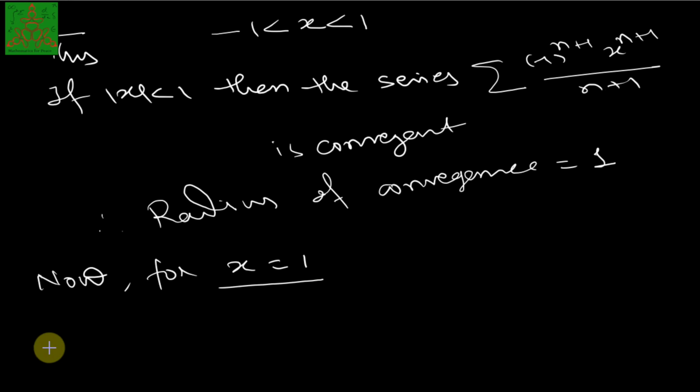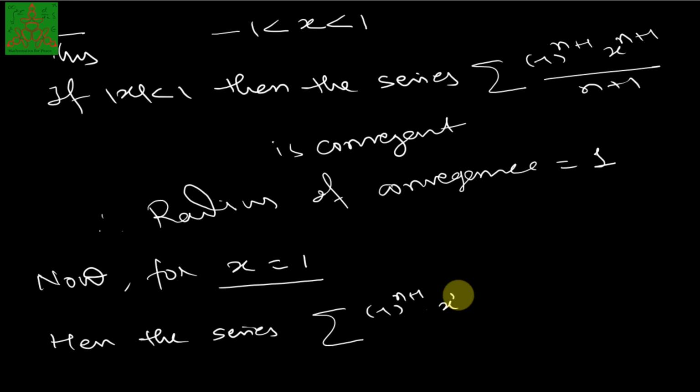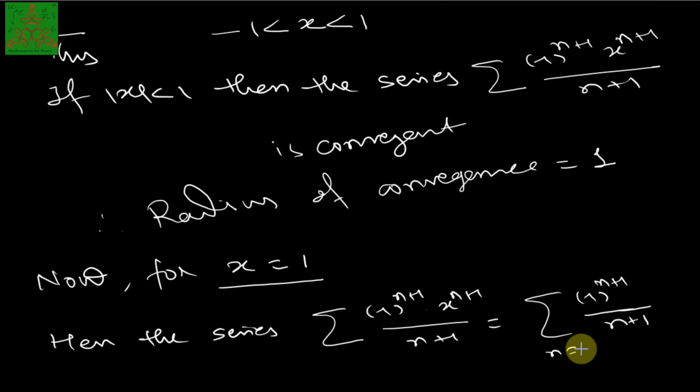Here the series summation (-1)^(n+1) x^(n+1)/(n+1) will convert to summation (-1)^(n+1)/(n+1), running from 1 to infinity. So x is 1, we substitute here, and this is the alternating harmonic series which we have. Since it is an alternating series, we need to apply the Leibniz test to test whether this series is convergent or not.